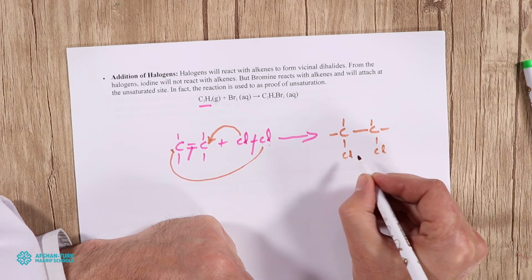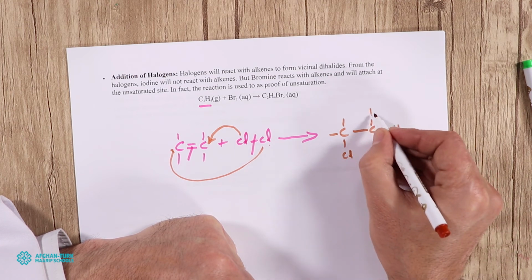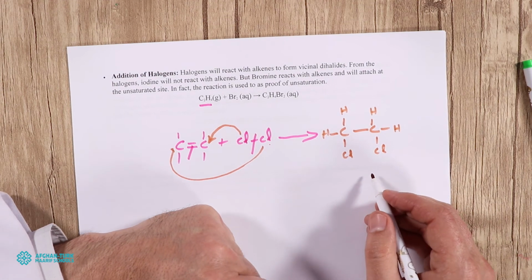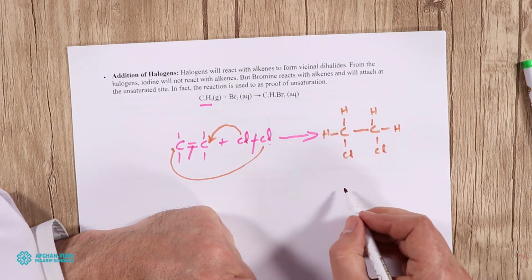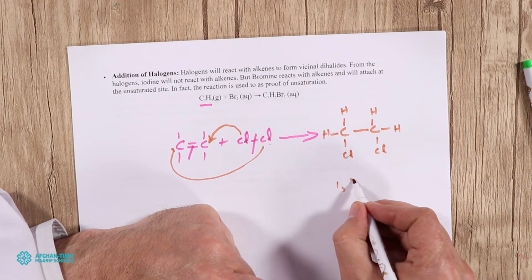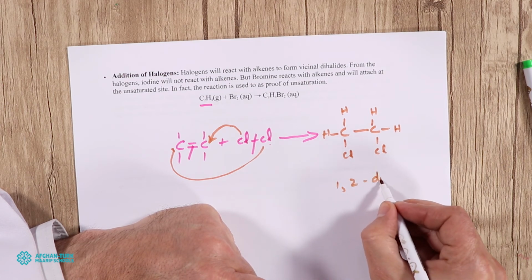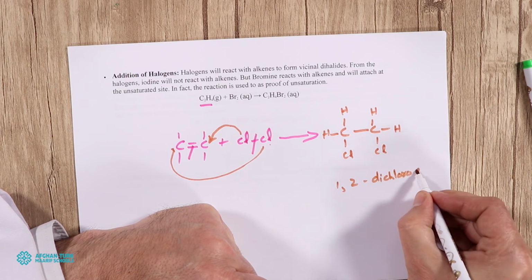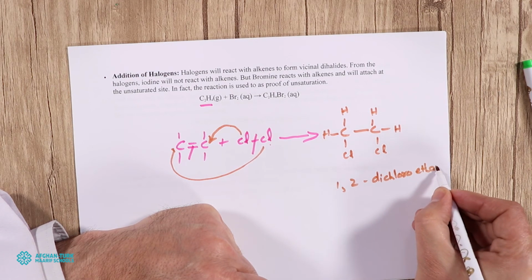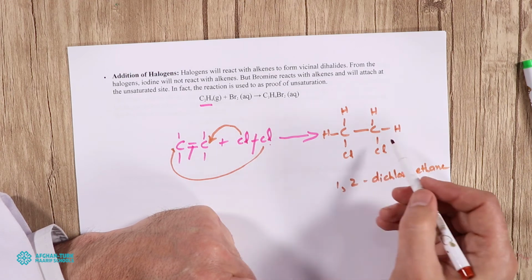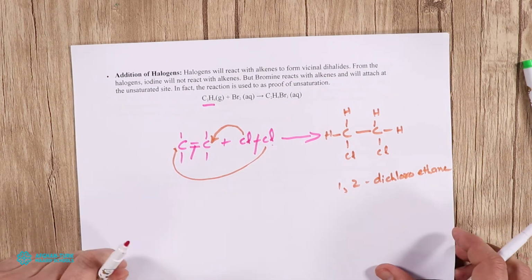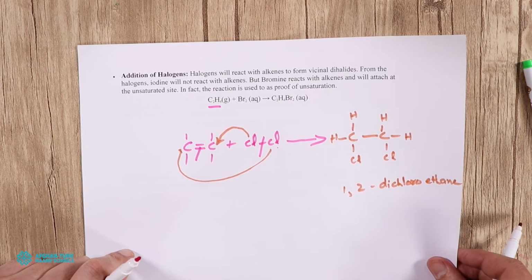Chlorine, hydrogen. So you can see 1, 2 dichloroethane is formed here. From ethene, a new compound is formed. 1, 2 dichloroethane is formed. So this is the addition of halogens.